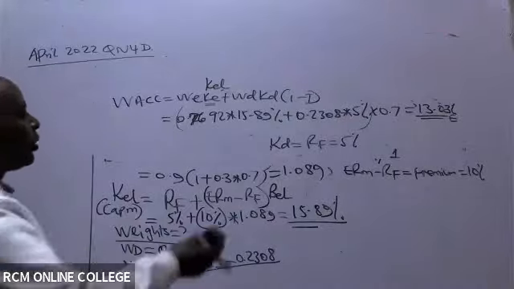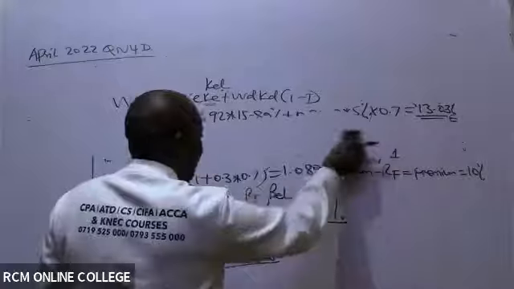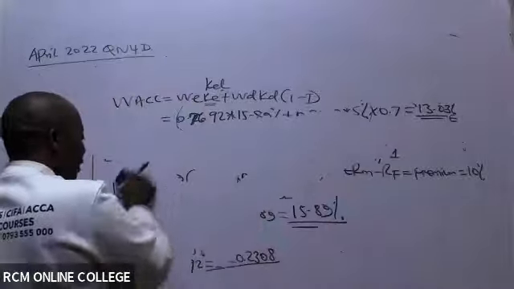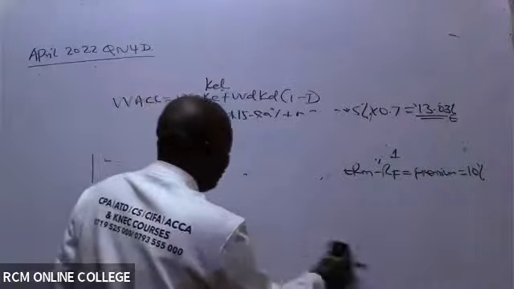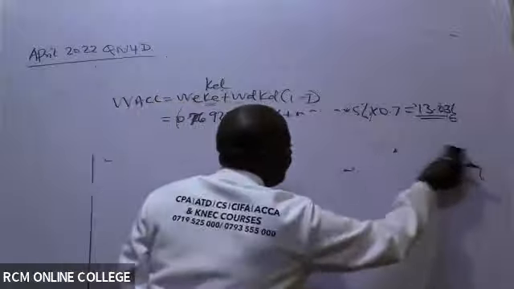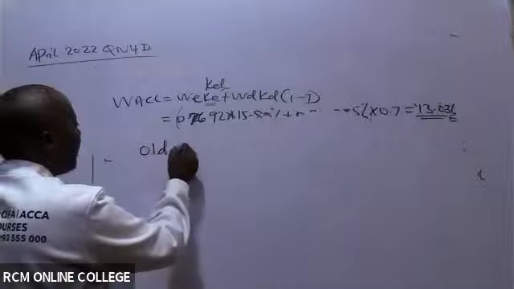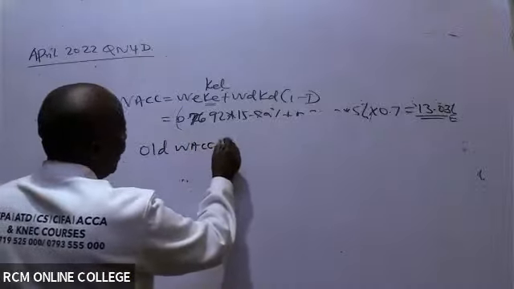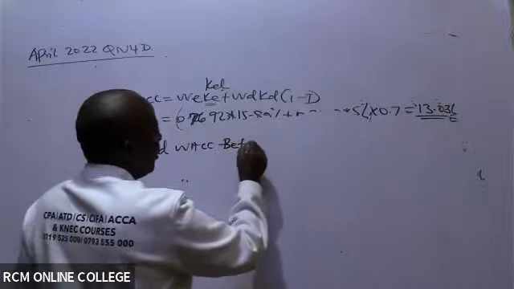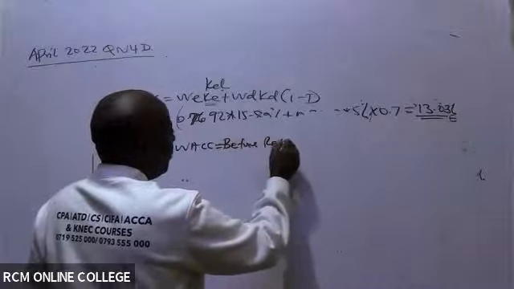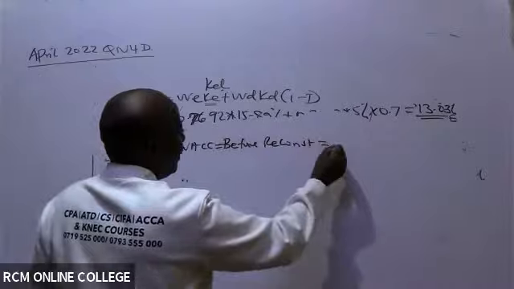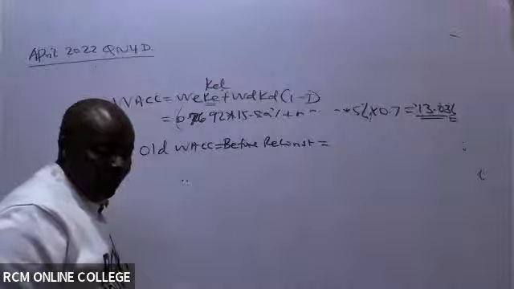Great. So in this case, what was the old WACC, the old WACC before reconstruction? Is there somebody who can remind us? This one here was equal to what? 13.45.